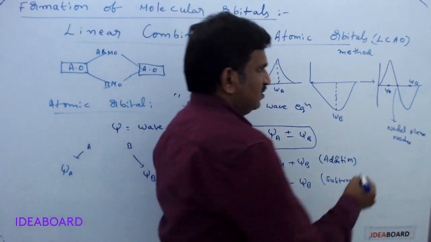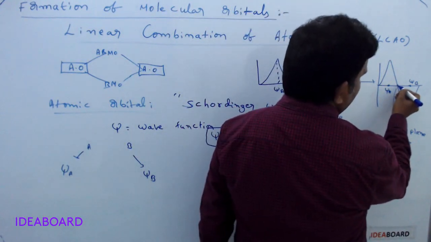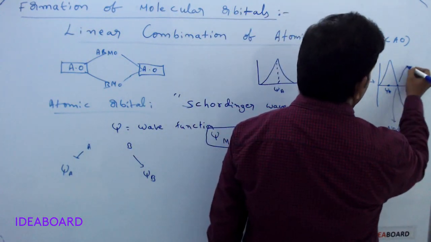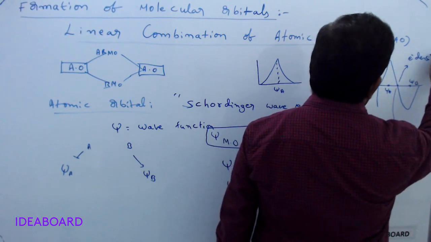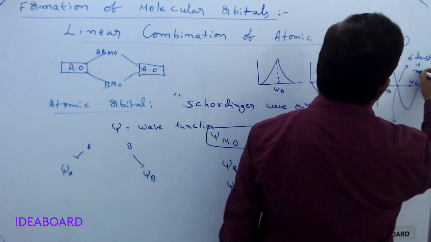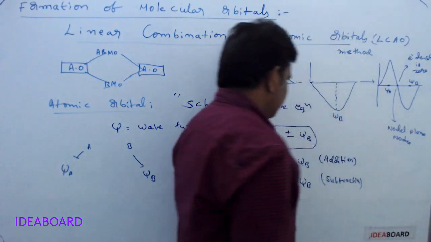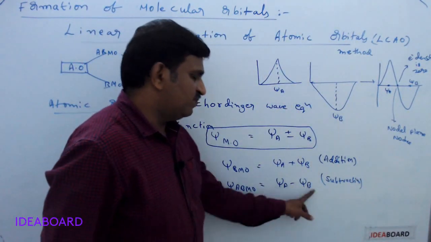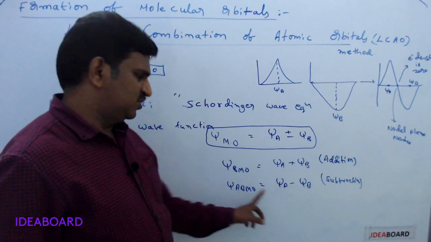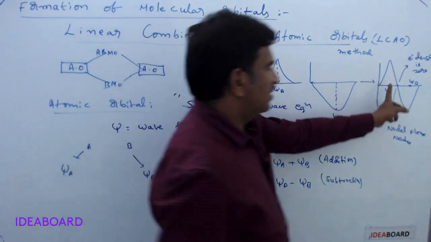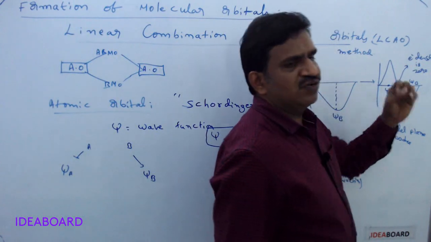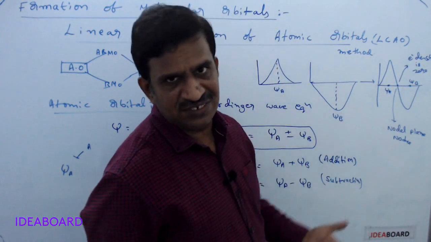So at this position the electron density is 0. Because of the subtraction of wave functions of two atomic orbitals, we get anti-bonding molecular orbitals, where we have very little or zero electron density.